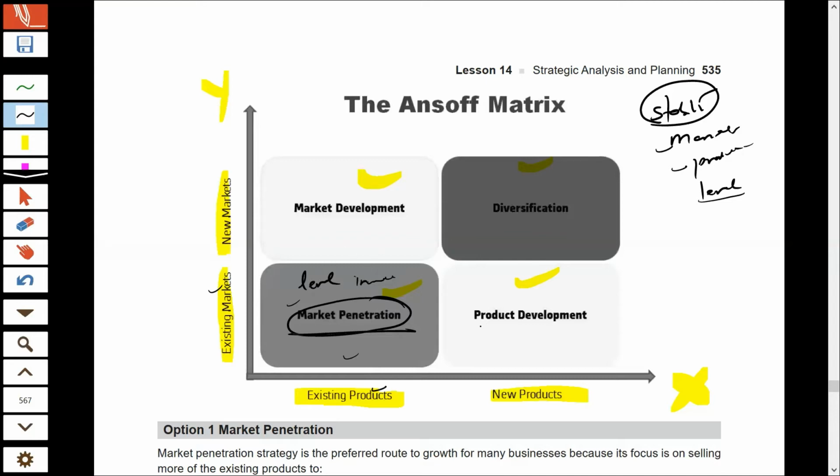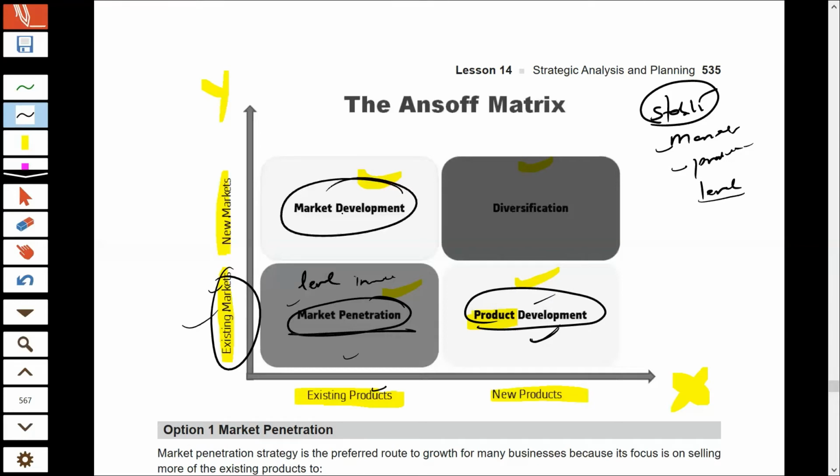Next we have product development. In product development, as the name suggests, the company will develop a new product. The company will offer a new product to the same markets. So to the same customers, the company will offer some new products. The markets are the same, but the product will be new. That is known as product development.